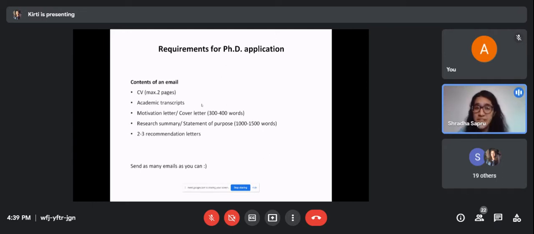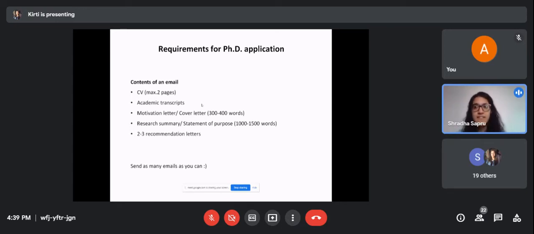And don't hesitate in applying to departments which aren't the traditional ones. I'm a chemistry major, but at Oxford I applied to the condensed matter physics department because the professor under whom I wanted to work is in that department. I didn't have any option, and I still got an interview call. I still got selected.